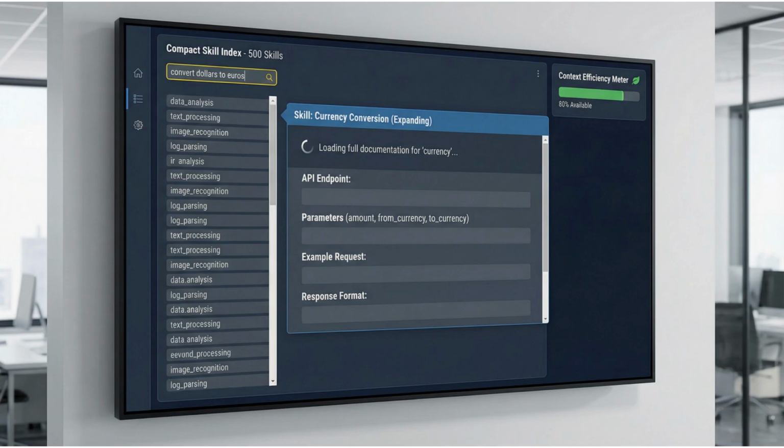The benefits compound at scale. An enterprise with 500 tools can expose all of them to agents without context overload. The agent sees a compact index of capabilities. When the user asks about currency conversion, the agent identifies the relevant skill, loads its full documentation, and executes with full context. Tools that aren't needed never consume context. This is how you build capability-rich agents that stay focused.